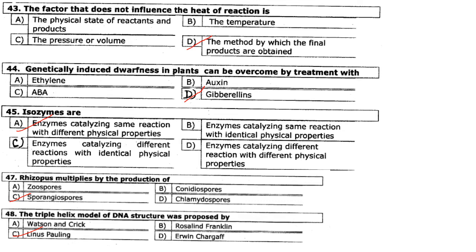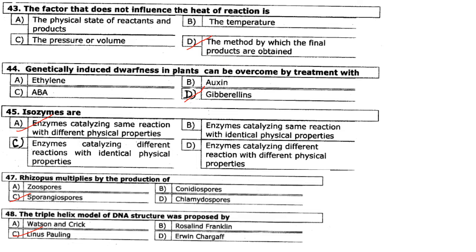Then next one. The factor that does not influence the heat of a reaction. So the method by which final products are obtained. So that does not influence heat of a reaction. Then genetically induced dwarfness in plants can be overcome by treatment with gibberellins. Answer is option D.